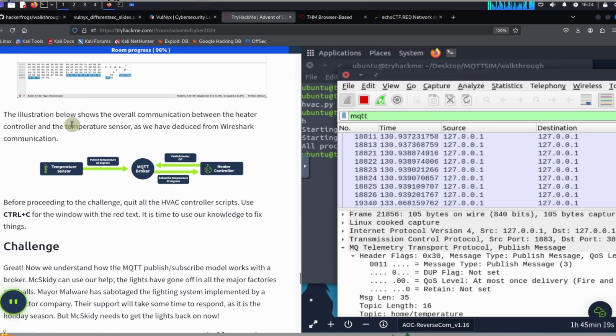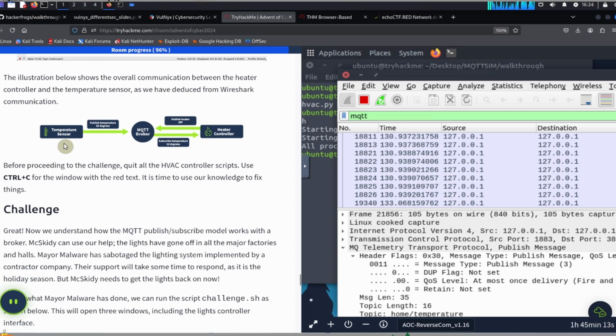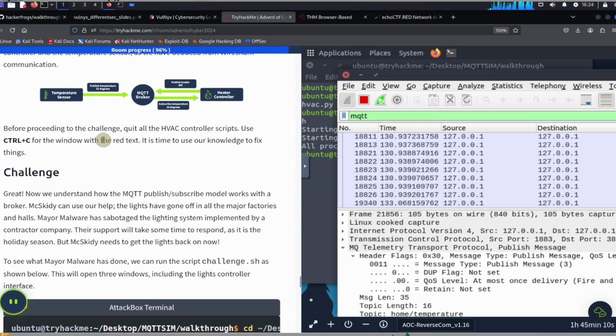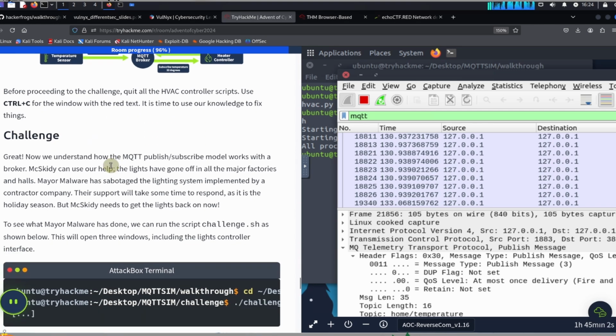So the illustration below shows the overall communication between the heater controller and the temperature sensor as we have deduced from Wireshark communication. Okay. So before proceeding to the challenge, quit all the HVAC controller scripts and use Control-C for the window with the red text. It is time to use our knowledge to fix things. Okay, so let's do that.